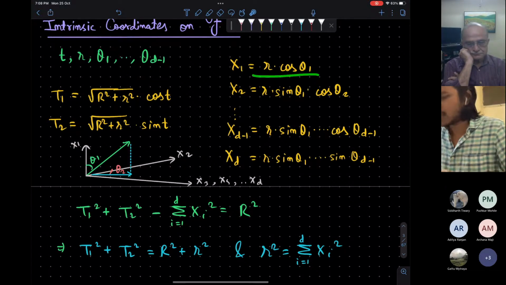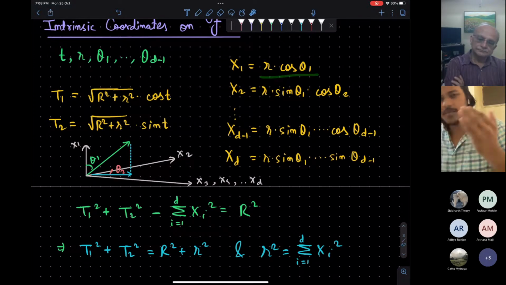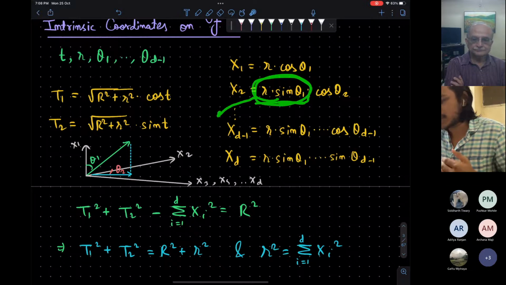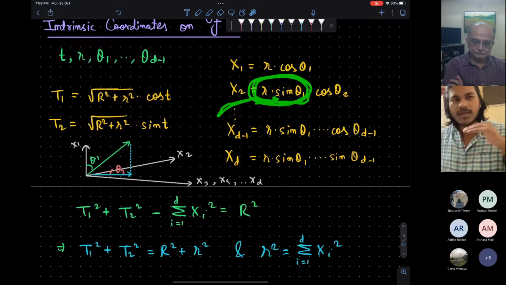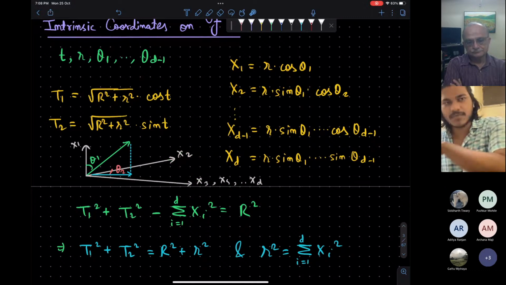This is how we write the coordinates. The vector x will be at some angle theta_1 from the x_1 axis, so the x_1 coordinate will be r cos theta_1. Then we take the other component, r sin theta_1. This component will be along the subspace spanned by x_2, x_3, x_4, up to x_d.